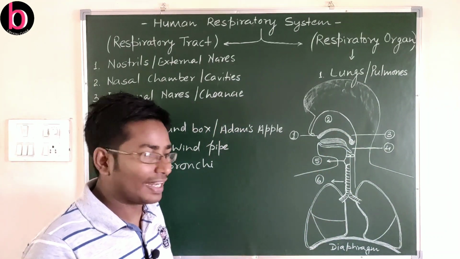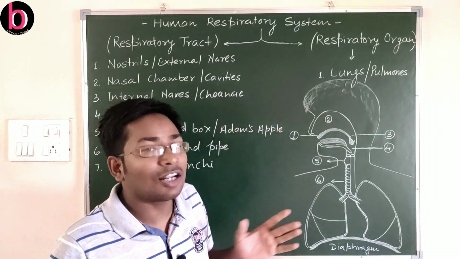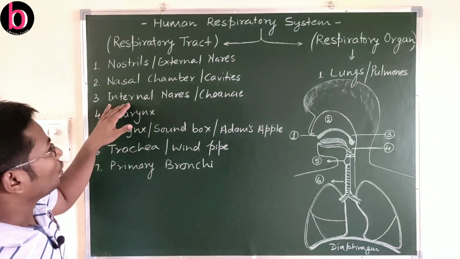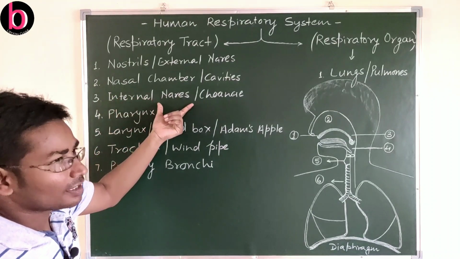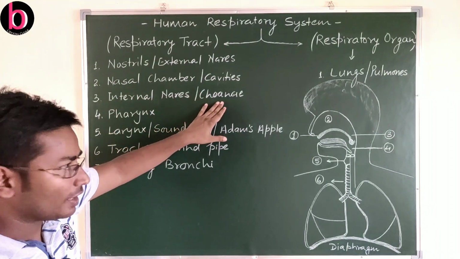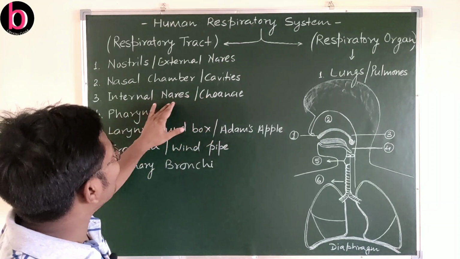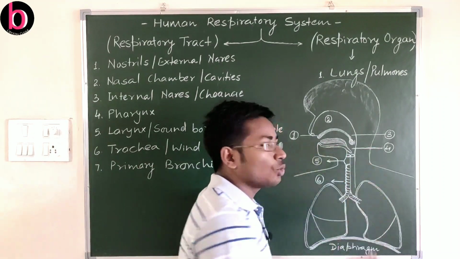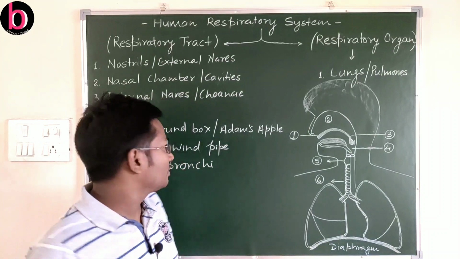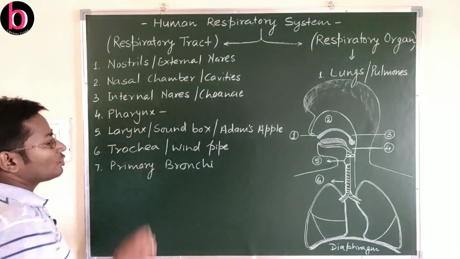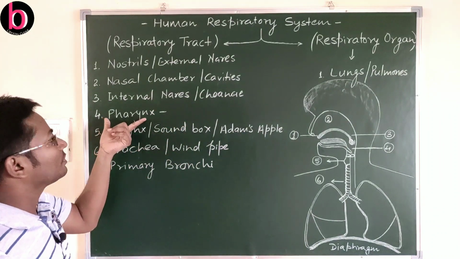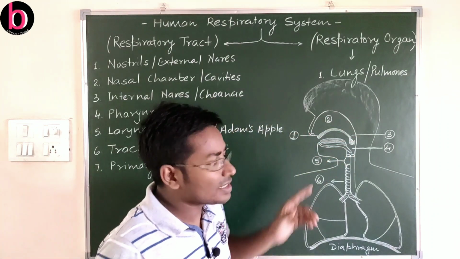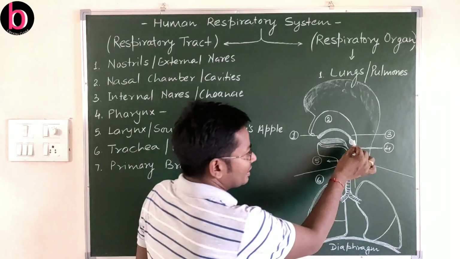And what is the nasopharynx? This is the internal opening of the nose, that is the internal nares, also known as conchae. So the internal nares or conchae open at this region, which is known as the nasopharynx. We discuss here that the nasopharynx is a part of the pharynx. So the internal nares or conchae open here just behind this structure.